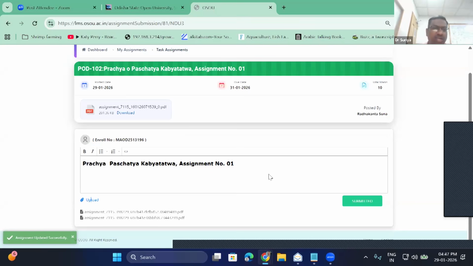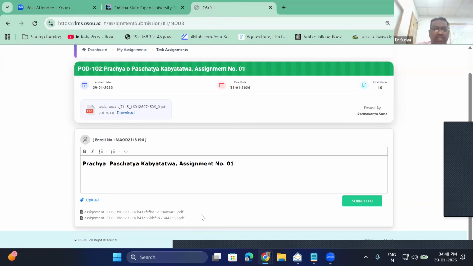After confirmation, it says assignment uploaded successfully. You see that the submitted button has come, and you can see the number of files you have uploaded here. The name will change because it has been submitted to the server. So don't worry, sir, if I submitted one file and it shows a different file name. You submitted 2 files, and it has taken them. Till it was in draft, you were seeing the name of the file.